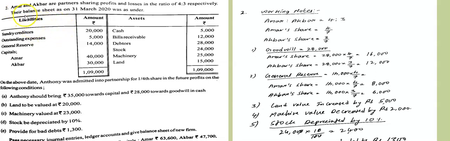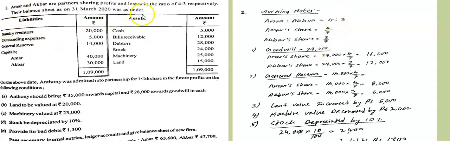What is given? Amar and Akbar are partners sharing profits and losses in the ratio of 4:3. So this is the very important point. Ratio of Amar and Akbar is how much? 4:3. It means Amar's share in the profits and losses will be how much? Here I wrote in the working. 4:3 means in the denominator you have to take 4 plus 3, 7. Amar's share is 4/7 and Akbar's share will be 3/7. Understood, no? If it is given 3:2, you have to take 3/5, 2/5, like that in every problem.